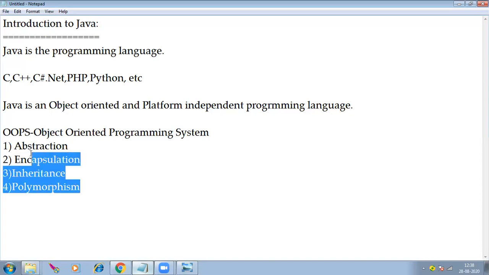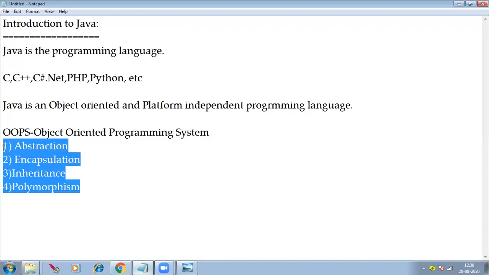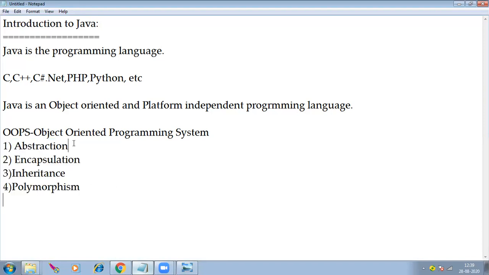For this, I will prepare a separate video. In this video, I don't discuss what exactly these are, because at the start you won't understand them. To understand this, you require some coding knowledge also, like what is a class and what is an object. That's why I don't want to discuss it here. So for this, I will prepare a separate video.